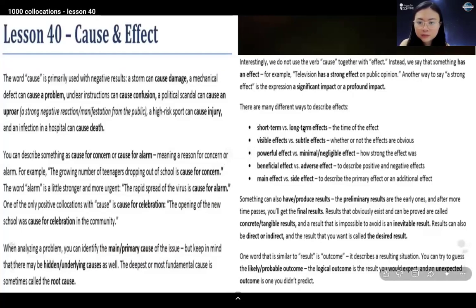Visible effects versus subtle effects describe whether or not the effects are obvious. The collocations powerful effect versus minimal or negligible effects describe how strong the effect was.